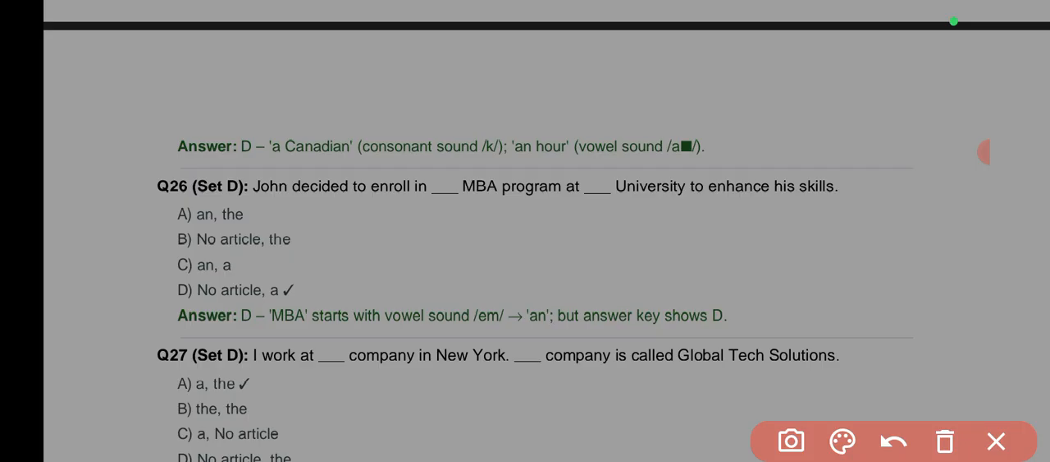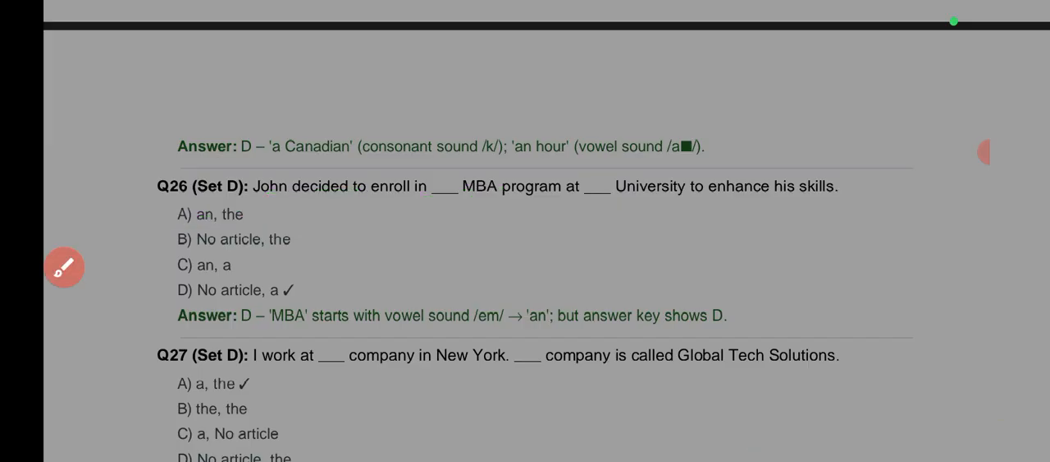It begins with a vowel sound. So a vowel sound. So the answer is "an" and "the": John decided to enroll in an MBA program at the university to enhance his skills.